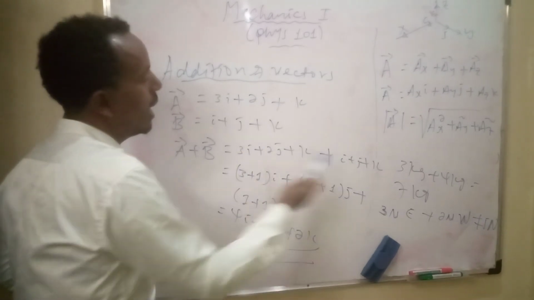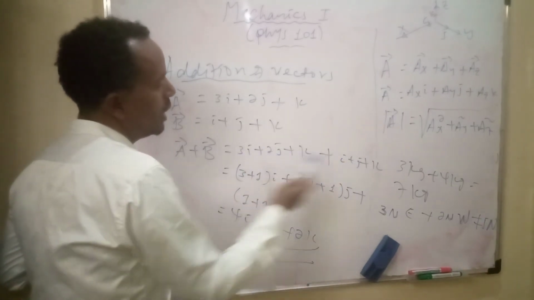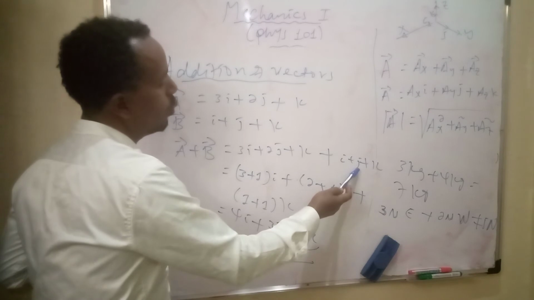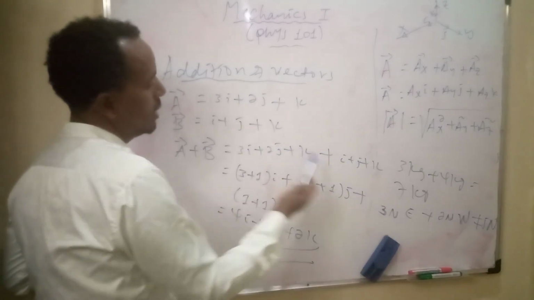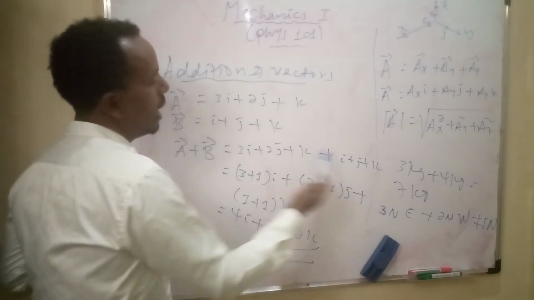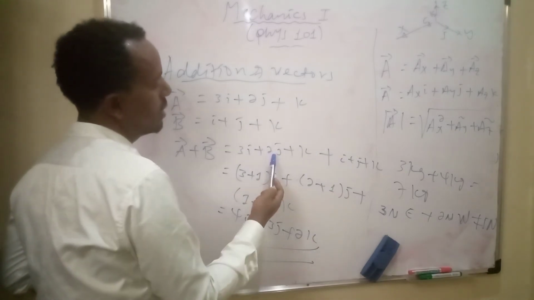3i is added with i, j with j, and k with k, so the coefficients 3 and 1 are added together.